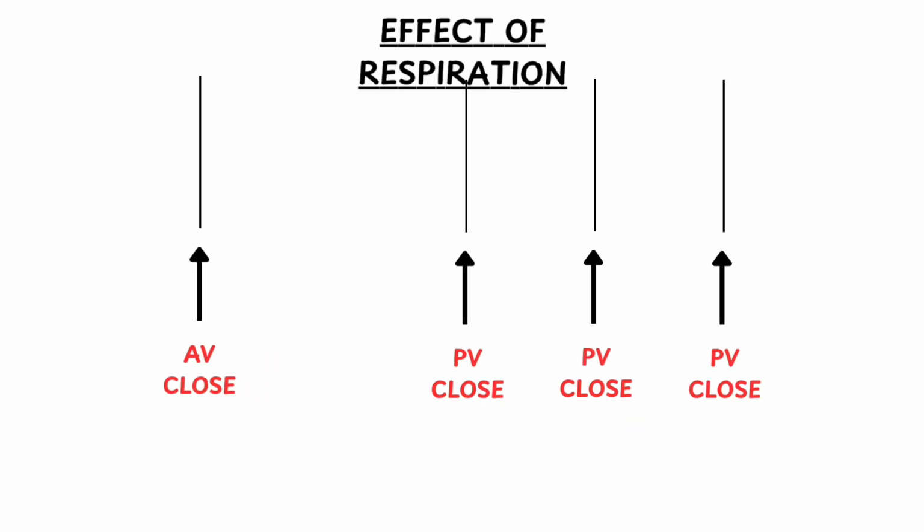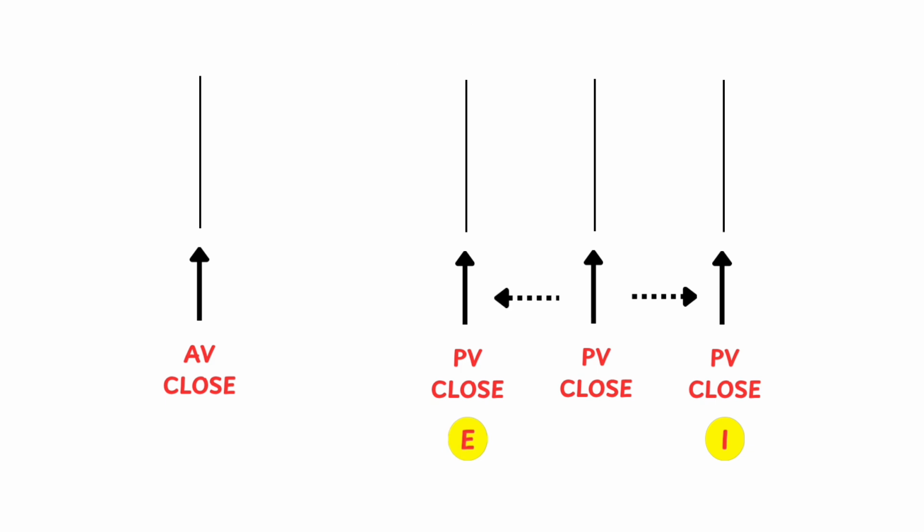Effect of respiration on S2, usually pulmonary valve is affected by respiration. During inspiration, pulmonary valve closure is delayed, and during expiration it closes early. Abnormalities of S2. First is narrow split S2, which means gap between AV and PV is less than 30 milliseconds.